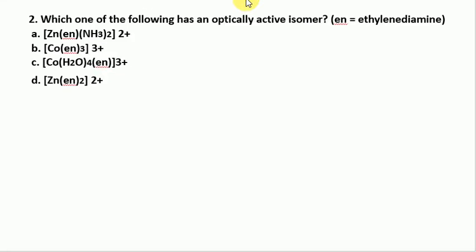See the second example. Which one of the following has an optically active isomer? So en means ethylenediamine. For an optically active isomer there should not be a plane of symmetry or axis of symmetry.